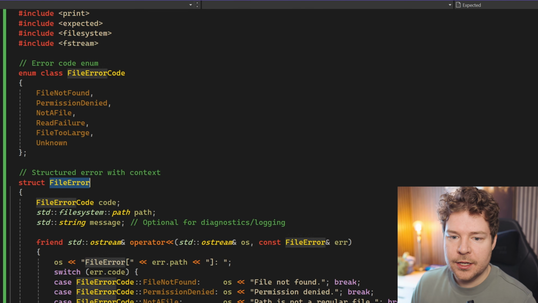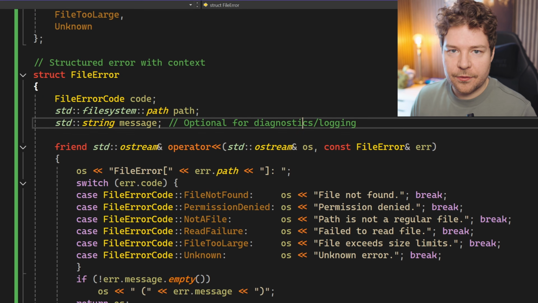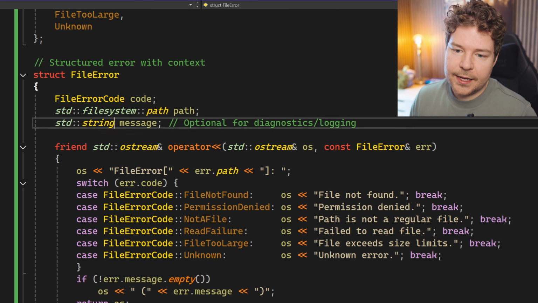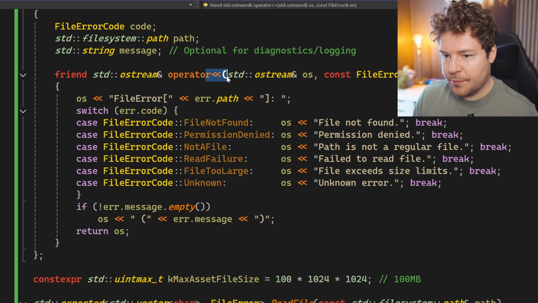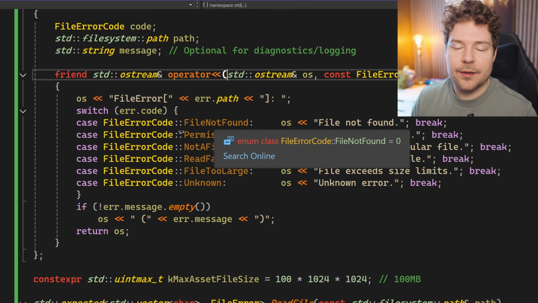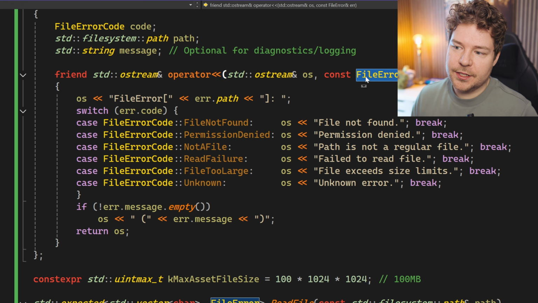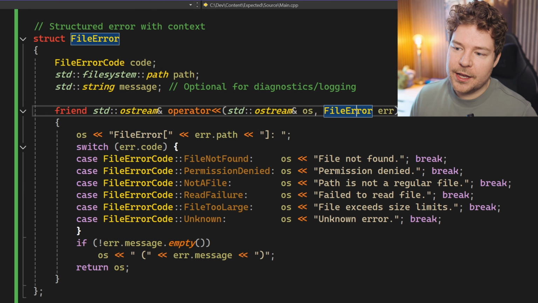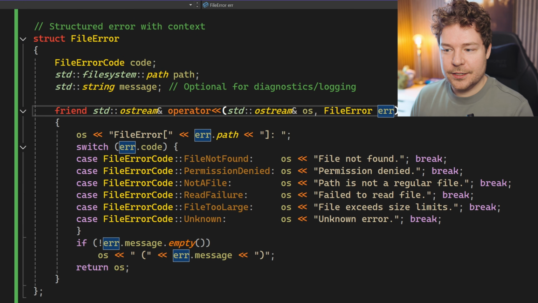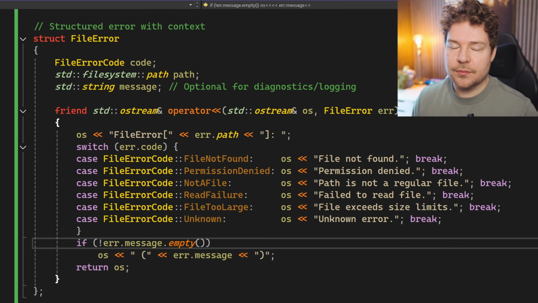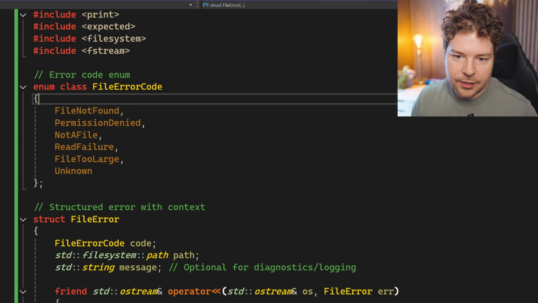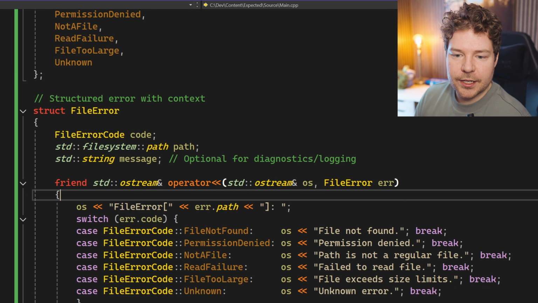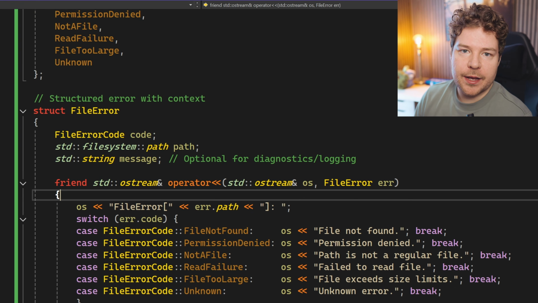Now, file error is a struct that has 3 different variables here: a file error code, the path of the file that is the error, and a string message. It's also got this friend output operator, which I guess we don't really use cout anymore, but you can see it's got this operator here that just converts this file error, which definitely doesn't need to be taken in as a const reference. But anyway, it takes in this file error enum class here and just outputs a string. So it's kind of like a toString function for file error to just convert this enum to a string so that you can print it. So this, I would say, is a fairly good example of the kind of error type you can actually return.